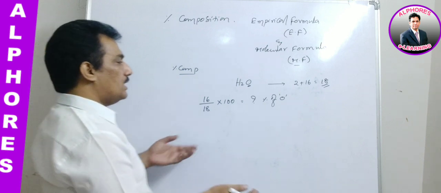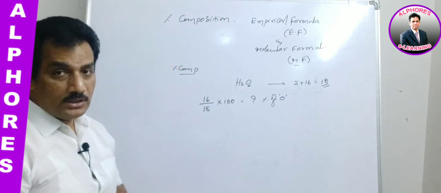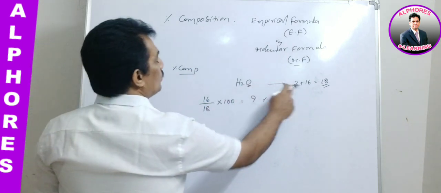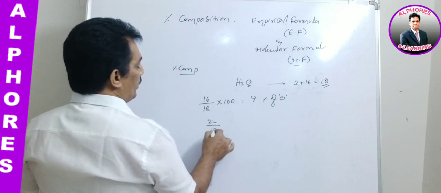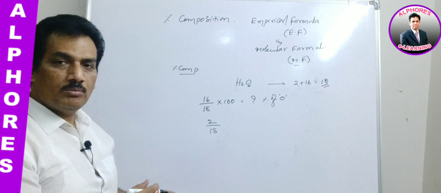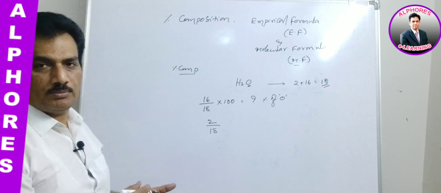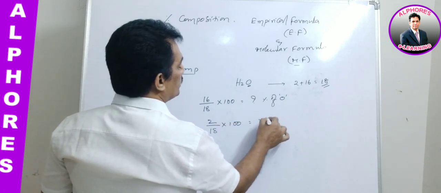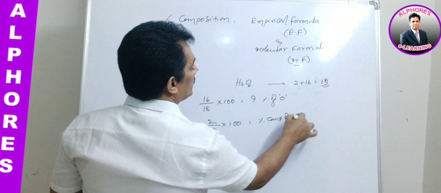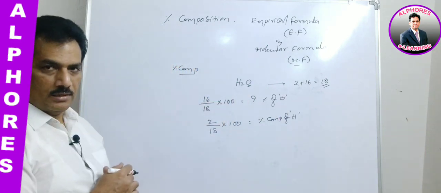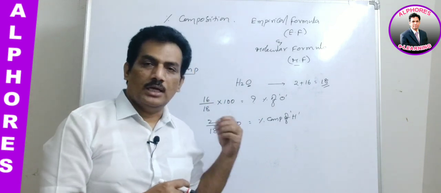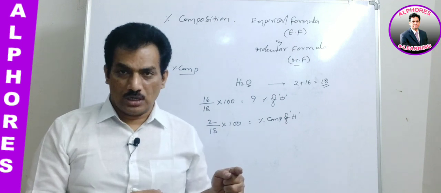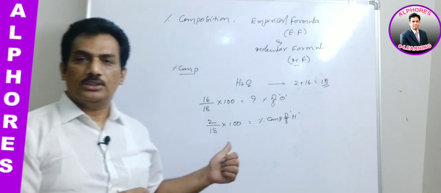And similarly, in case they are asking for the percentage composition of hydrogen, then how to get it? I think now you are getting that. Simply, hydrogen, 2 parts is present in 18 parts of water. Then percentage composition is nothing but in 100 parts how much is present. So 2 by 18 into 100. This is the percentage composition of hydrogen. Clear? In any compound, the number of parts of the selected element present in 100 parts of the total compound is known as the percentage composition.